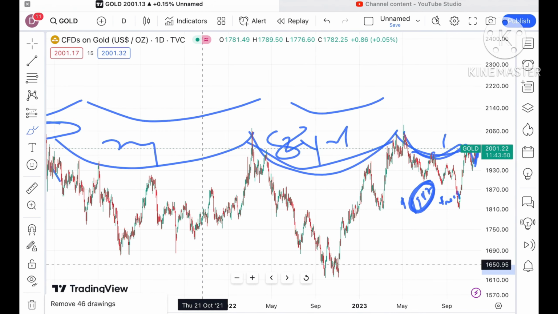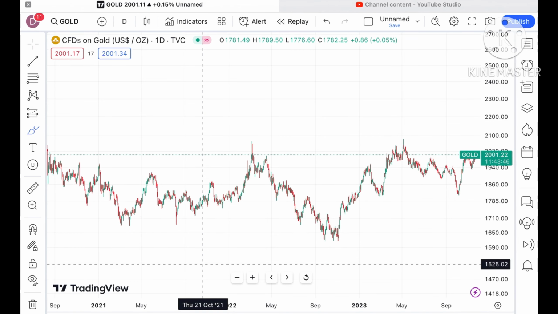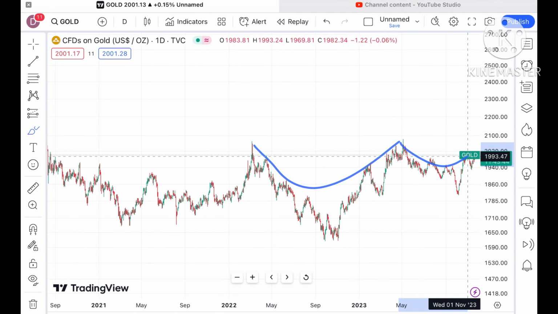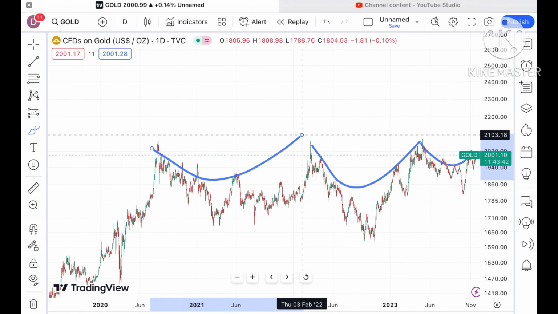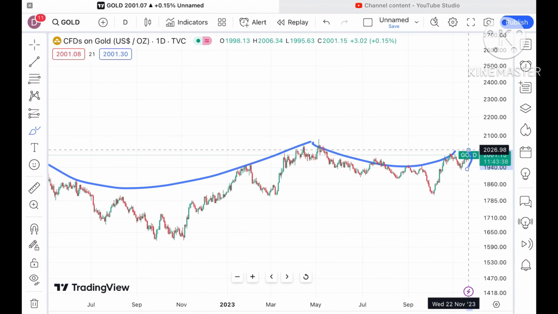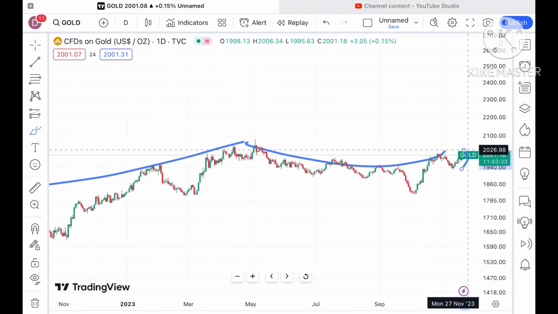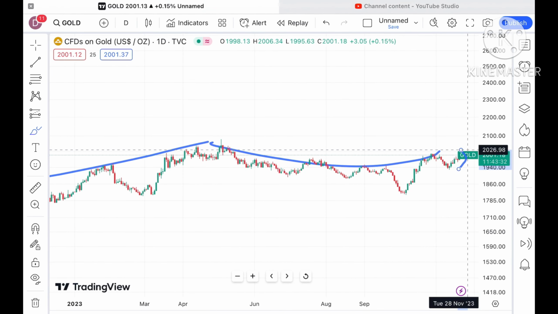Why am I telling you all this? Because you have to understand how gold is moving. If you look at this trend, this trend, and this trend, now it is trying to form the same trend. Chances can be high that it will go towards 2026 to a level of 2032 and then a further upside. Overall trend is upside for gold.